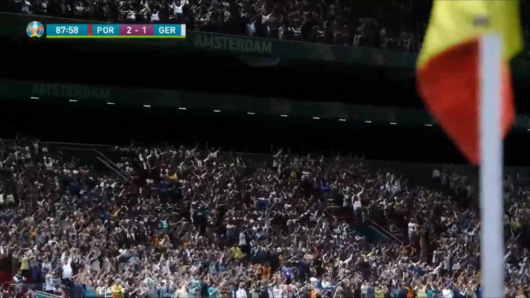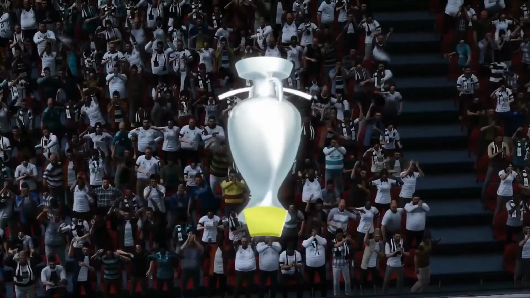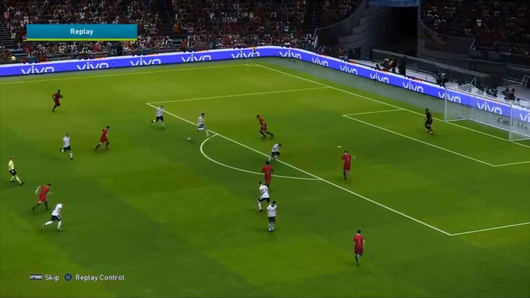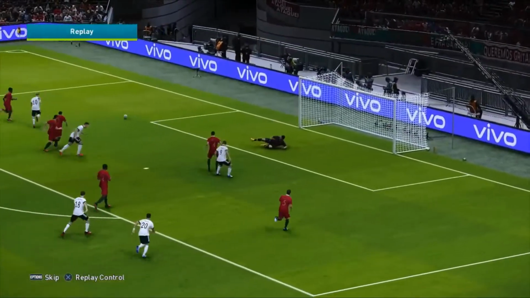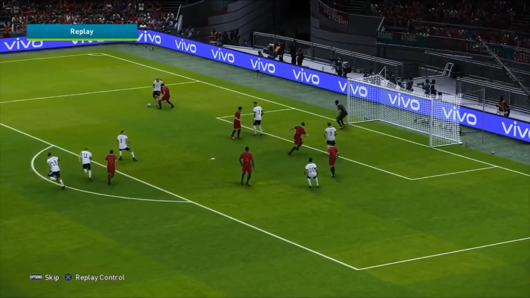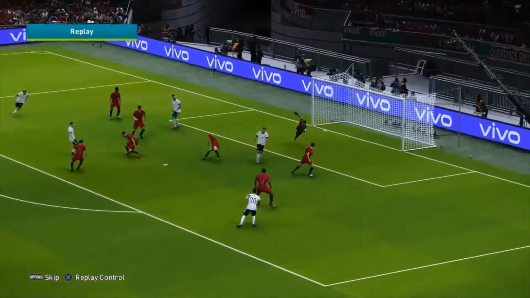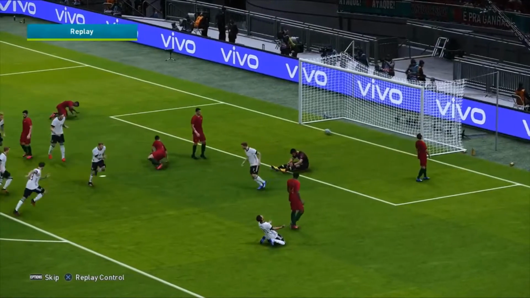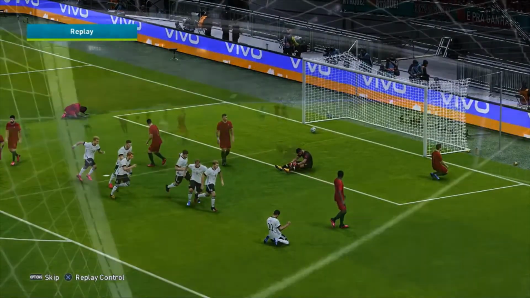There are 2 minutes left on the clock. It's Portugal 2, Germany 1. There's not much time left in this game, but they have switched off for a moment there, Portugal. And look at that. Cruz takes on the shot right into the back of the net. And we have a game on our hands.